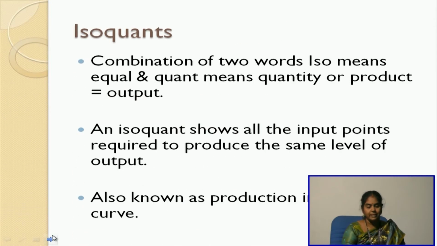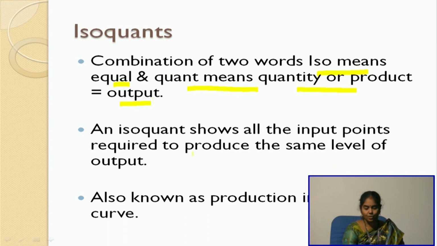We will move on to the next slide. What is an isoquant? Isoquant is a combination of two words. Iso means equal and quant means quantity or product, that is, equal to output. Earlier, in the theory of consumer behavior, we studied the consumer indifference curve, the different combinations that give a consumer the maximum satisfaction. The same concept is the isoquant: the different combinations of inputs that minimize the cost or that give the same quantity that a producer can choose.